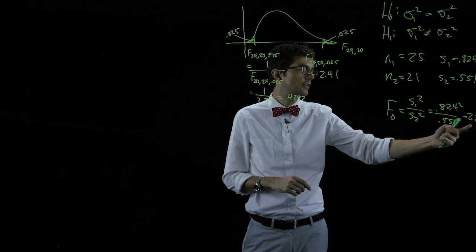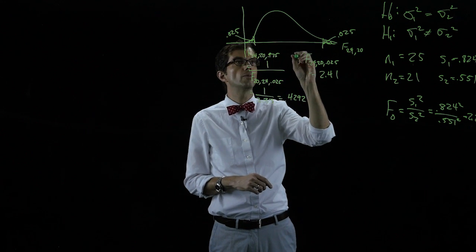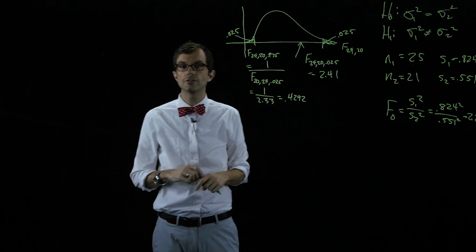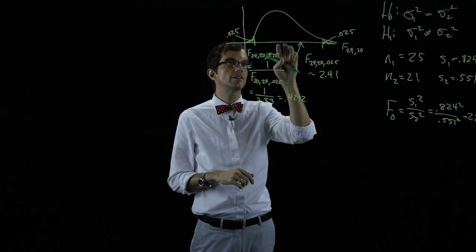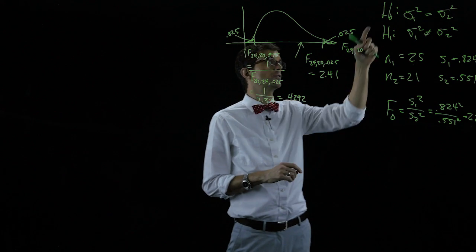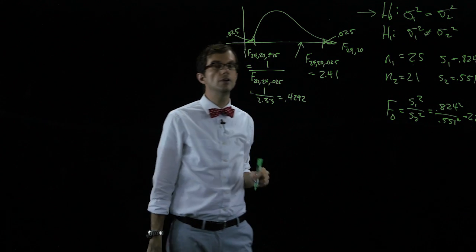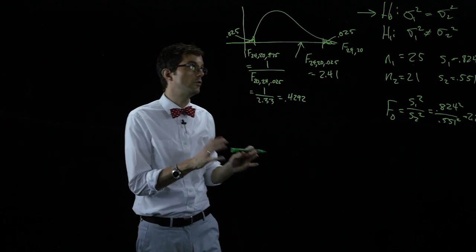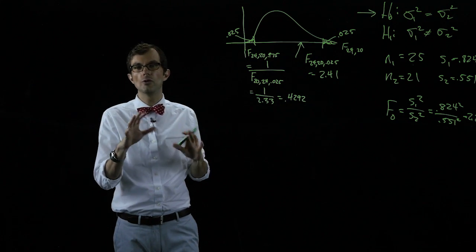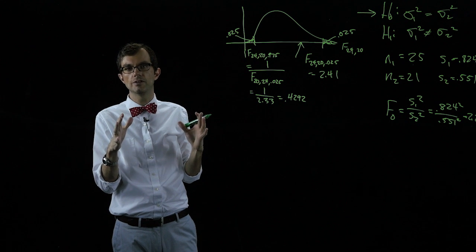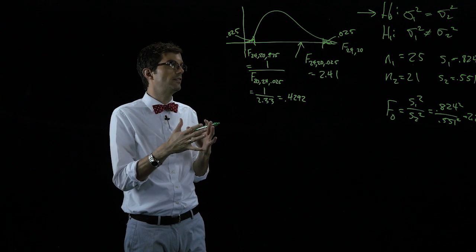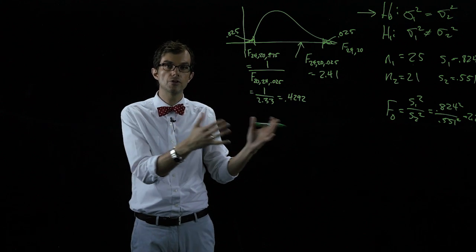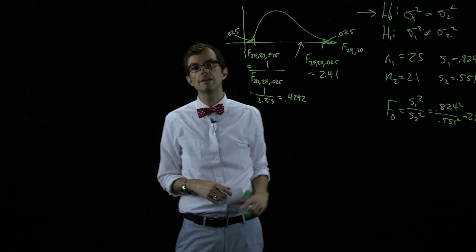So now we take our test statistic, 2.236, and plot it where it goes. That's around here somewhere, and it lies in the non-rejection region. Okay, our test statistic lies in the non-rejection region. We would not reject the null and conclude that the variance in daily stock price change for stock 1 is equal to that of stock 2. Both of those we could say are roughly equally dispersed, the same. We could say that the variability of daily change in stock price for stock 1 is equal to that of stock 2 with 95% confidence.